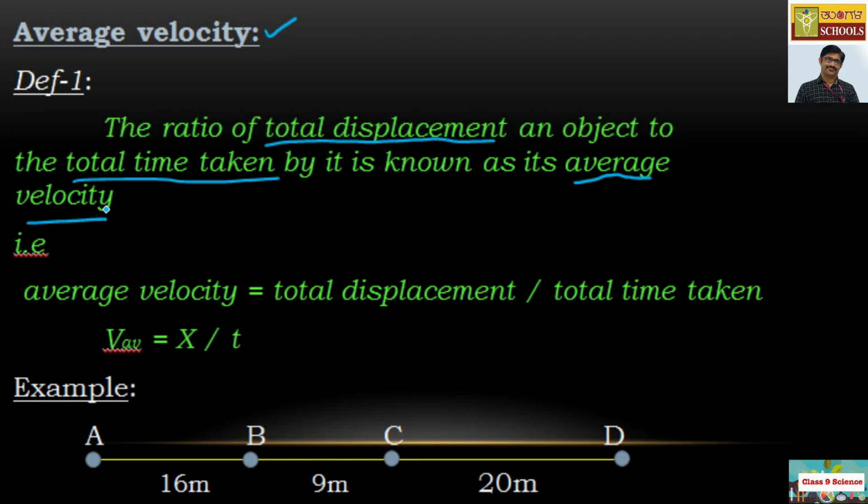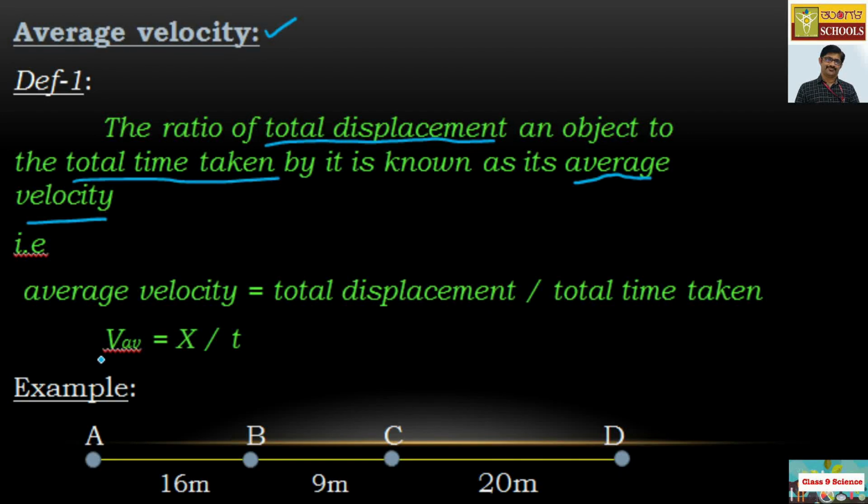The ratio of total displacement of an object to the total time taken by the object is known as its average velocity. It can be written mathematically as average velocity equals total displacement divided by total time taken.